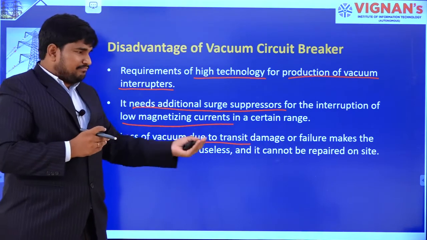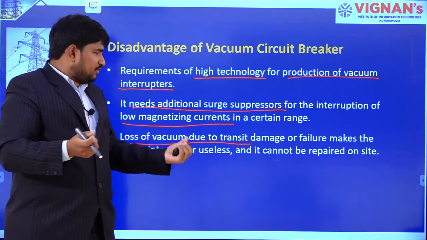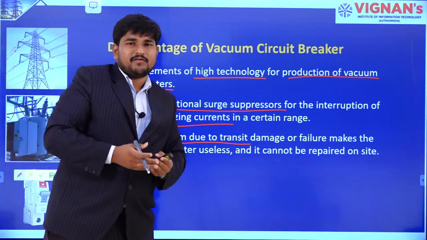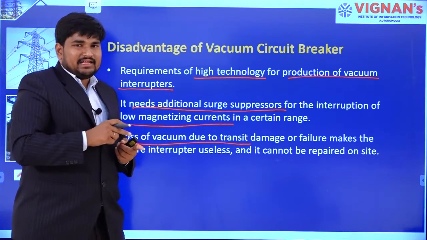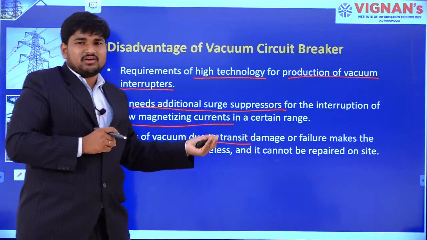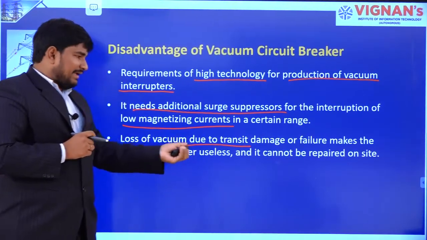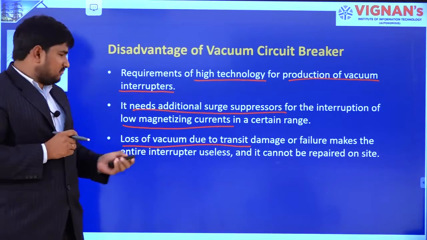For example, if there is a crack in the construction, outside the vessel, there will be air entering into the contacts. So these are the disadvantages of vacuum circuit breaker.